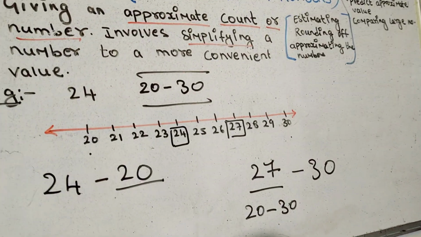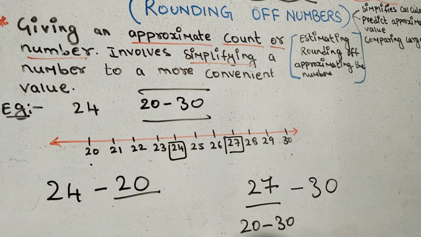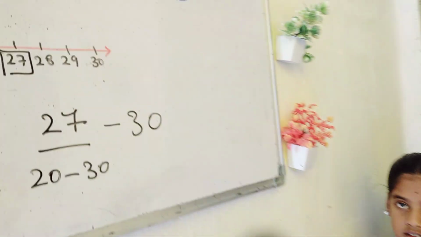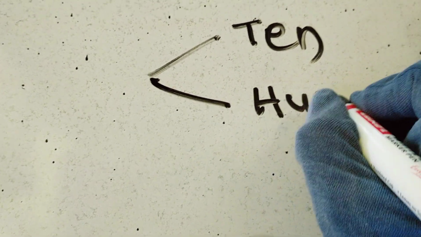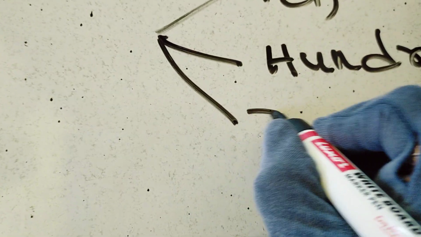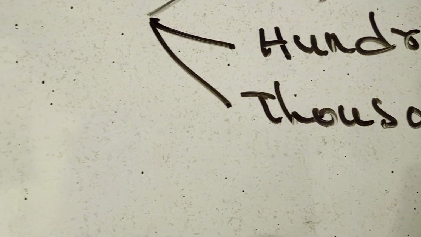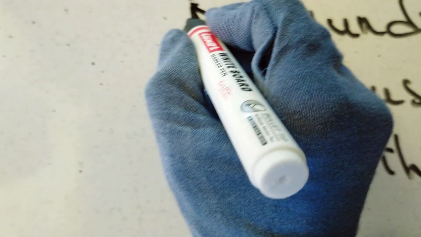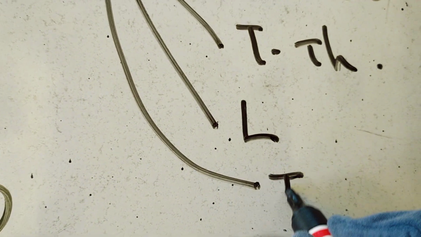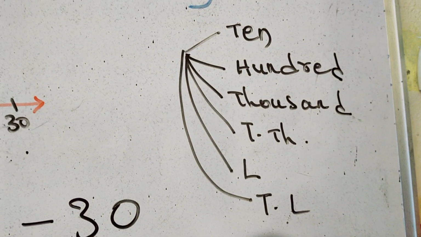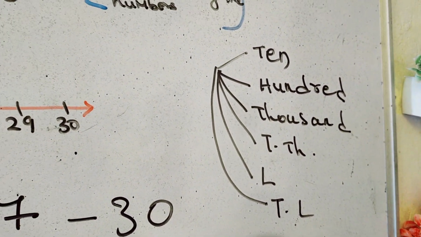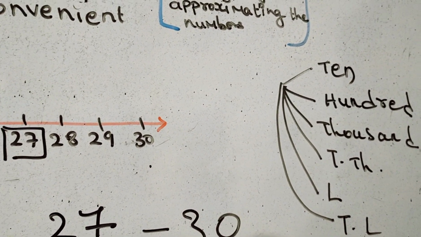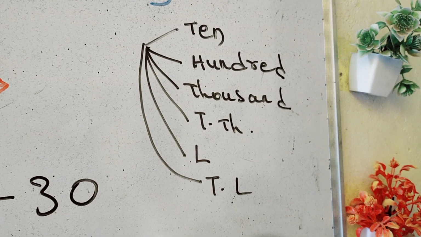So in rounding of the number, first thing is you have to check what they are asking. Sometimes they will ask you to round off the given number to the nearest 10, or to the nearest 100, or to the nearest 1000, or to the nearest 10,000, or to the nearest lakhs, or to the nearest 10 lakhs. So first you have to identify to which place value you have to round off, and then you will see the number on its right.